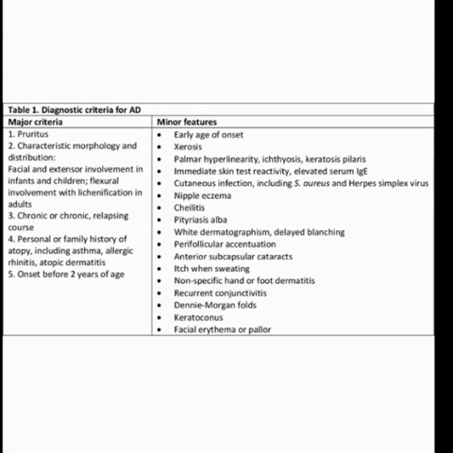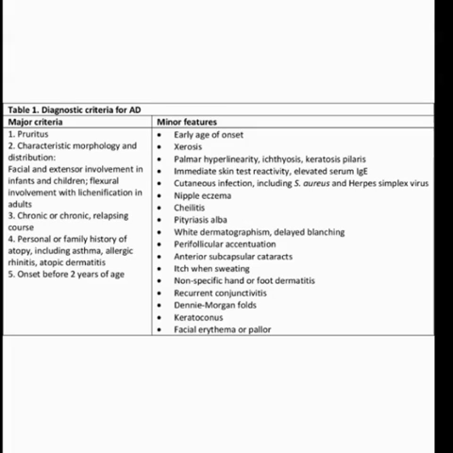Along with the laboratory test, we can divide two criteria for atopic dermatitis. Usually the criteria is divided in two forms, major criteria and minor criteria.